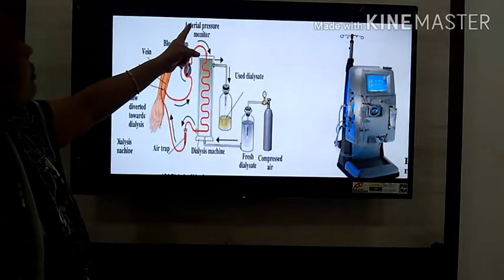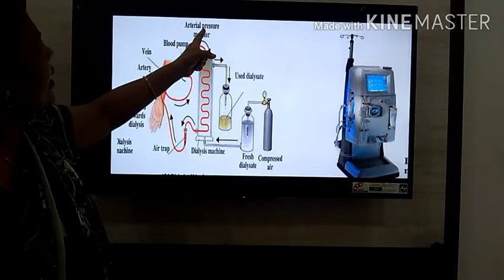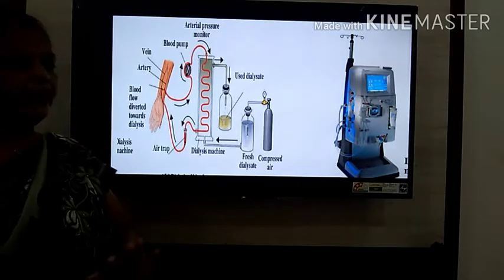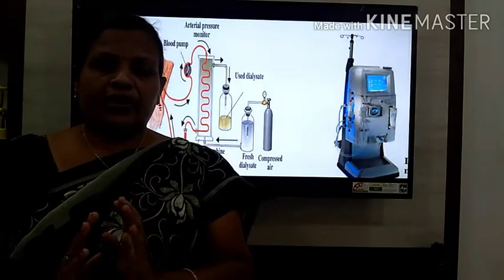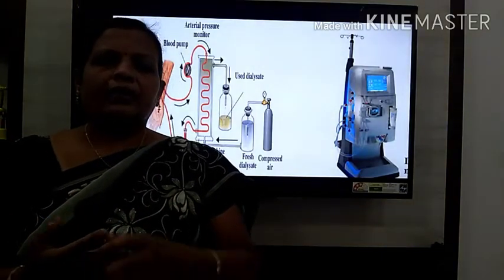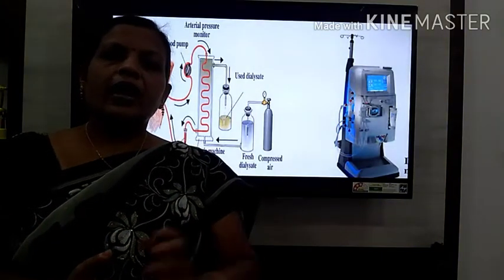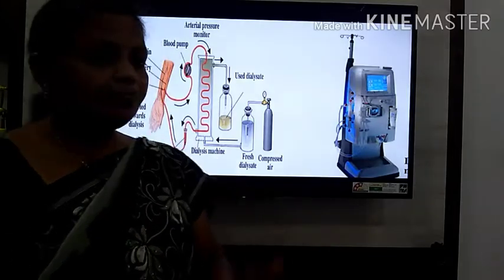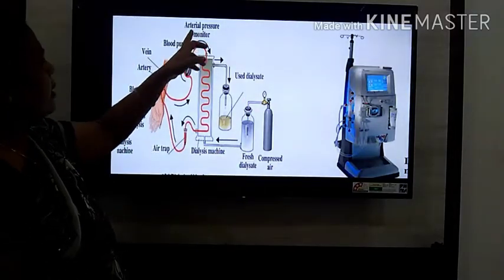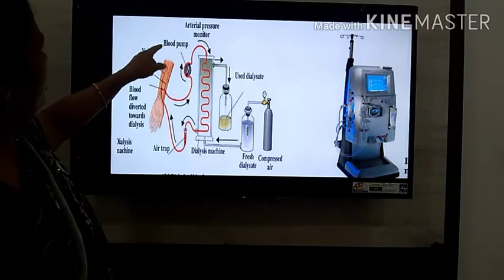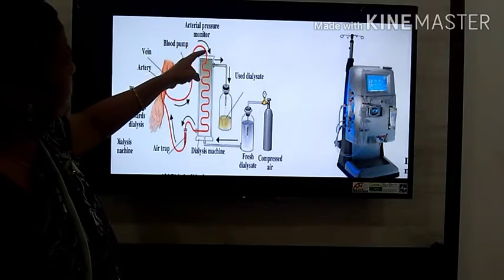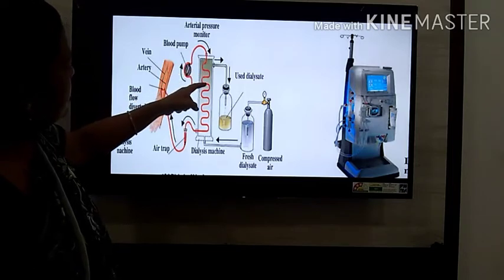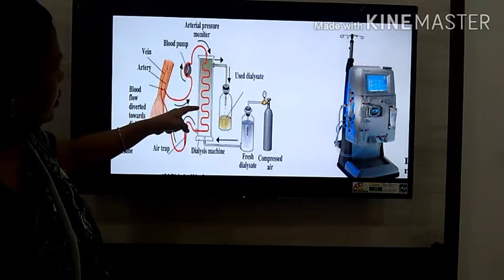Here there is also a monitor fitted, an arterial pressure monitor. What would be its function? To check the blood pressure. You know the blood pressure. I think I had already told you about the blood pressure, systolic and diastolic. So there is one pressure monitor, and the blood passes via this tube through this dialysis machine in this way.